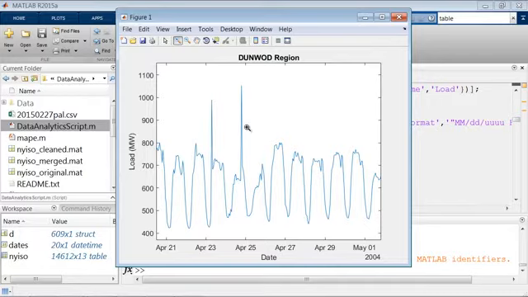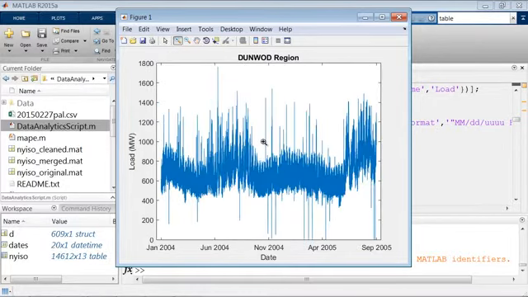So we have to ask ourselves a question. Do we want to try to build a single model that can understand both normal behavior and also predict when these types of anomalies will happen? Or do we want to find and remove these anomalies and focus first on understanding normal behavior? There is no one right answer. But what we're going to do today is we're going to try to identify these anomalies and remove them so that we can focus just on understanding normal behavior. So the question then becomes, well, how can we identify automatically what are all these different spikes in our system?